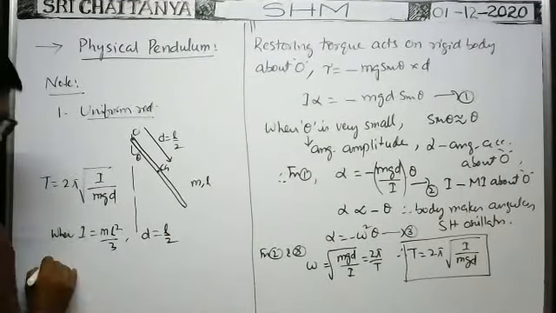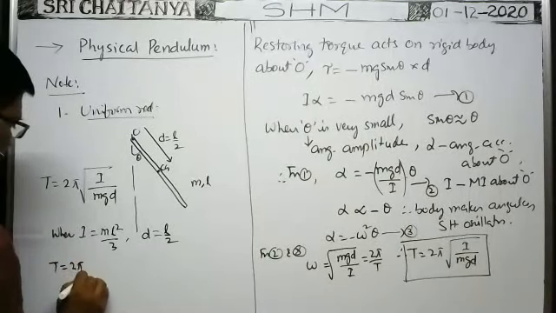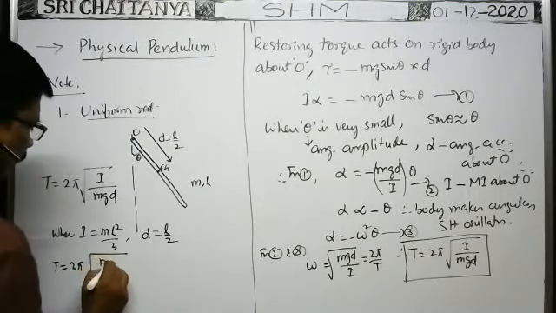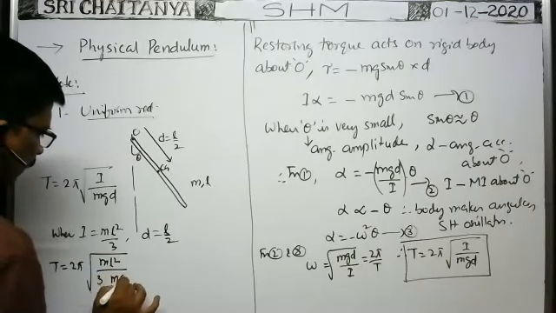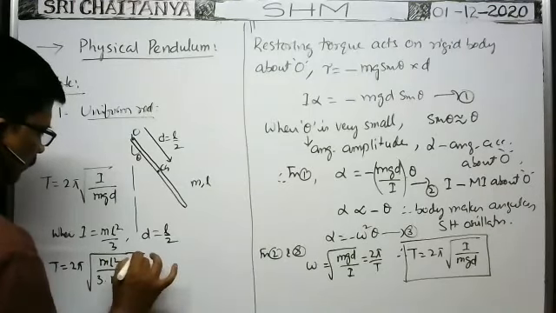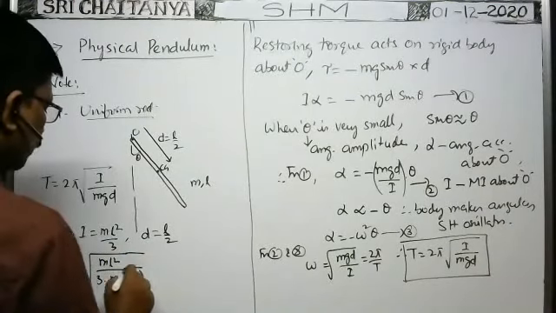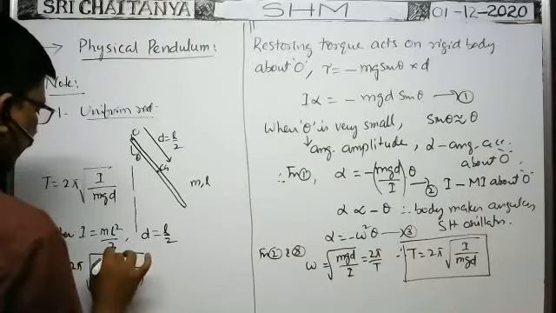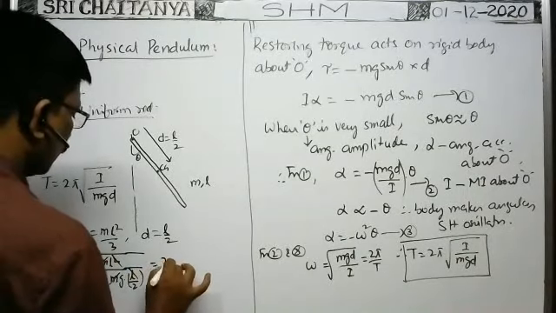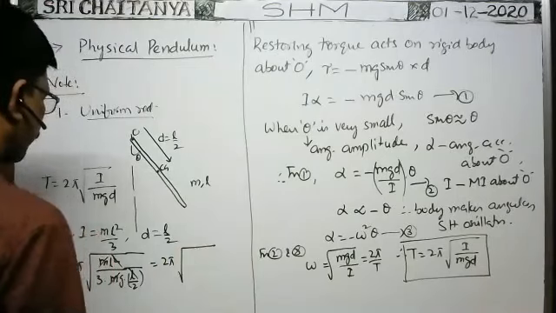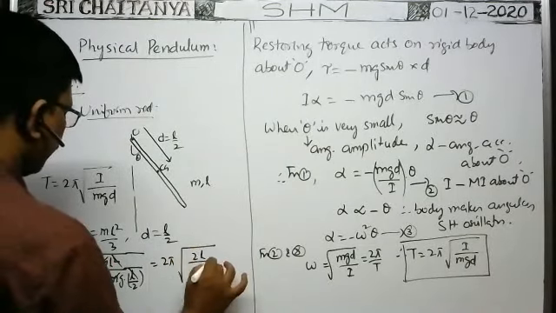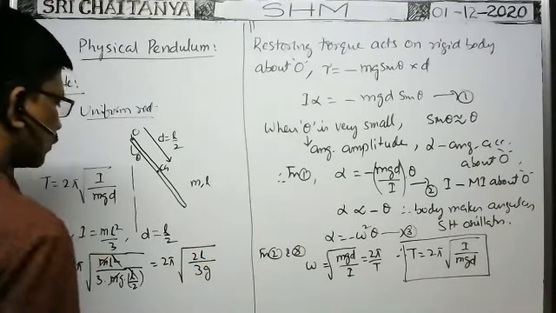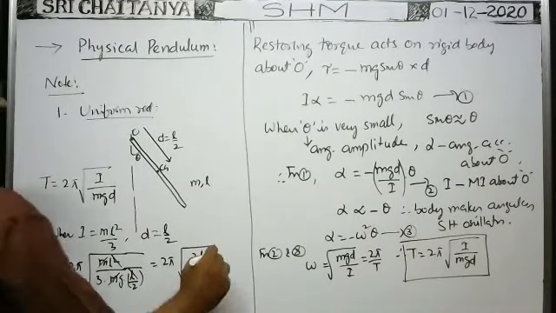So time period T is equal to 2 pi into root of ml square by 3 divided by mg into L by 2. Okay, so m cancels, L square cancels. That is equal to 2 pi into root of 2L by 3g. This is the formula for time period.